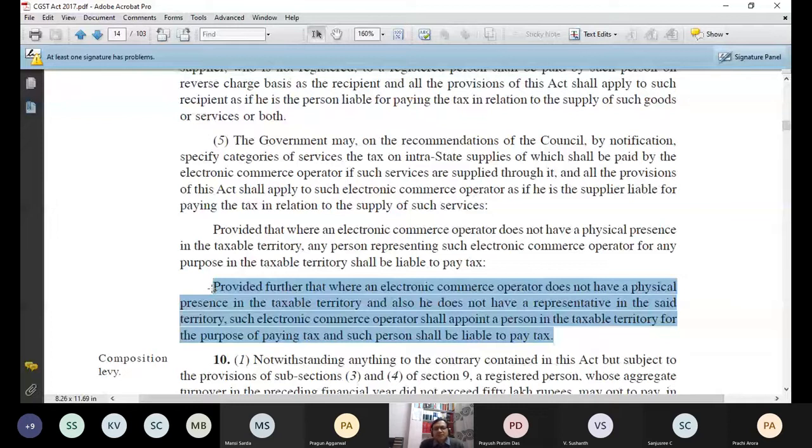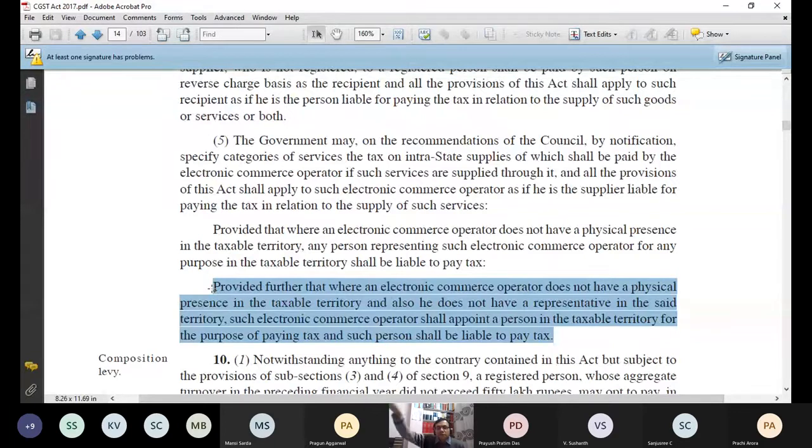Because in ECO cases, electronic commerce operator cases, it is just like the TDS provision. Under the Income Tax Act, what is the benefit of TDS? What is the purpose of TDS? That rather than taking care of so many people, just grab that chain or that person who is distributing the amount.